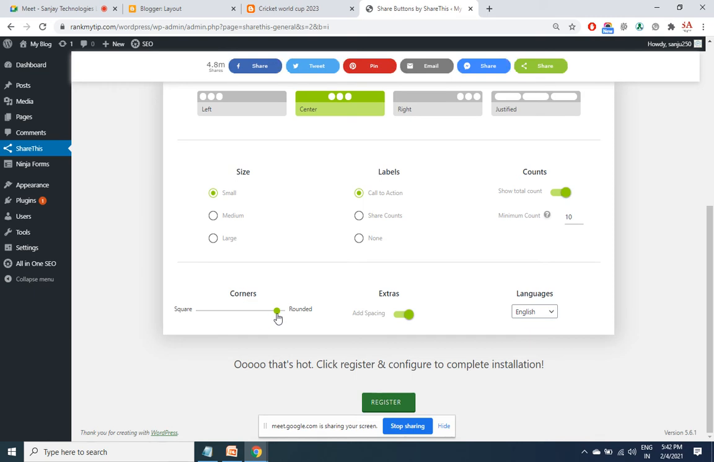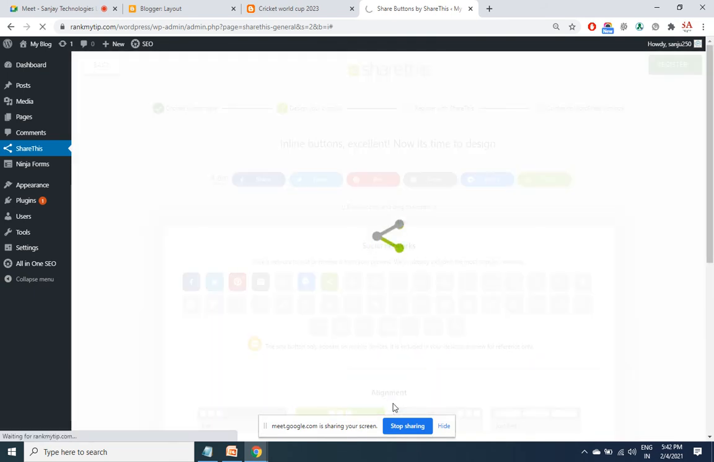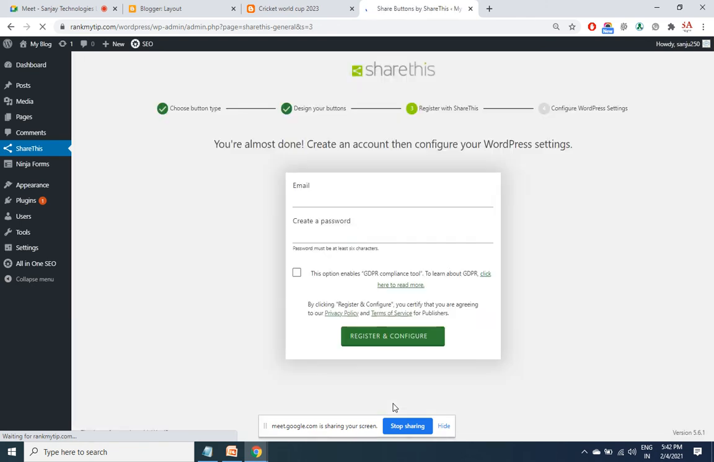Once everything is set, click on register. It will ask you to create an account. Whatever ID and password you stated while creating an account on the ShareThis website, if you give it here, automatically at the bottom of every post, like Blogger, you are going to get the social buttons.